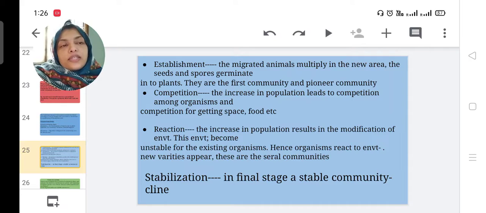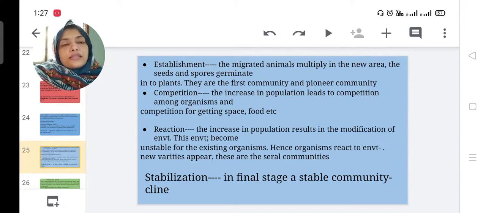The increase in the population leads to competition among organisms, competition for getting space, food, etc. Suppose in the case of birds or animals, if their number is increasing, they are trying to acquire that place of their living area. That is competition between birds and animals.